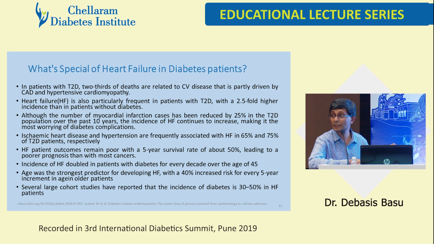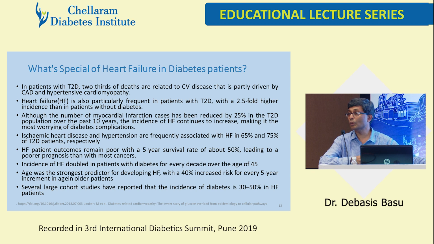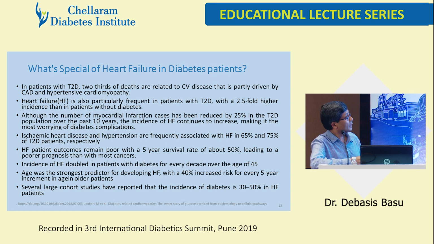Now these are data that we should remember. Age was the strongest predictor for developing heart failure, with 40% increased risk for every 5-year increment in age in older persons. Several large cohort studies said that even when you examine a heart failure case, perhaps 50% of them will have diabetes.